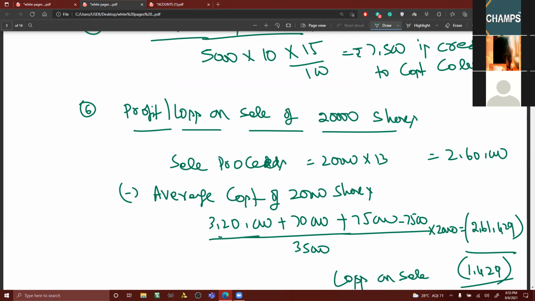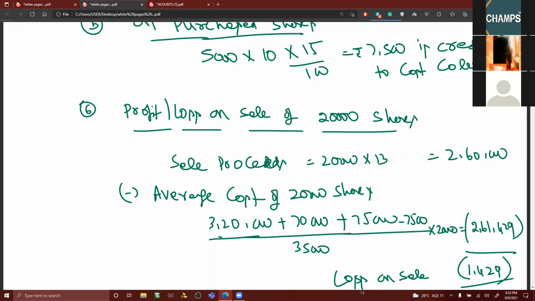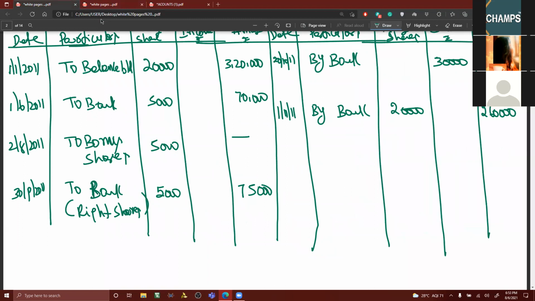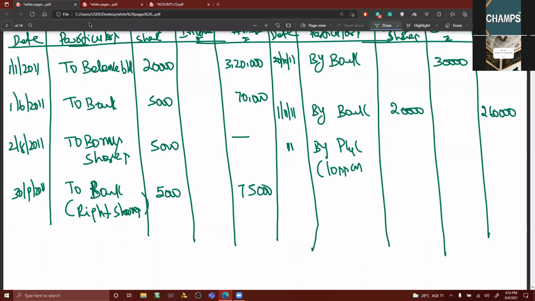Loss on sale. This loss on sale will be adjusted here. Is it taken to the credit side or the debit side? Credit side. Loss on sale, 1,429.